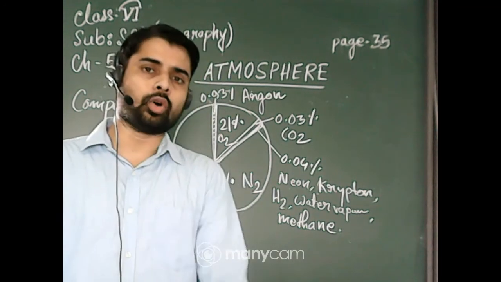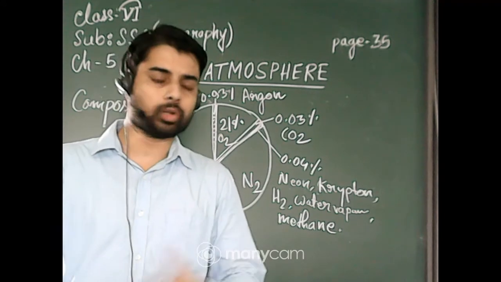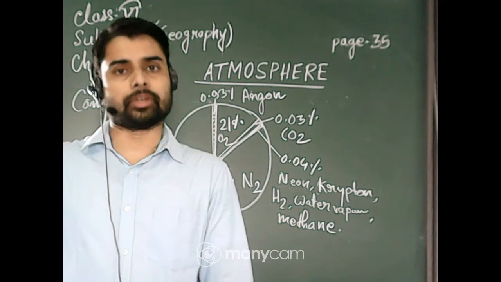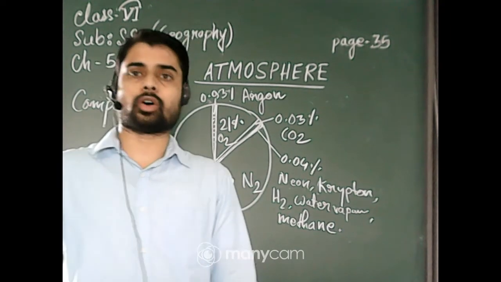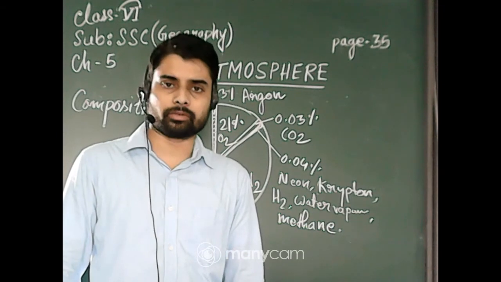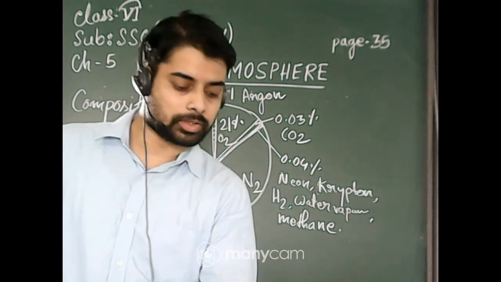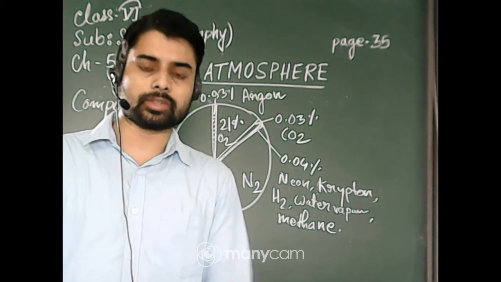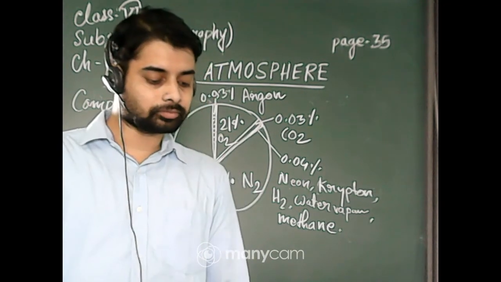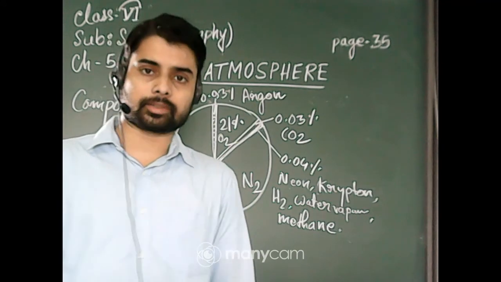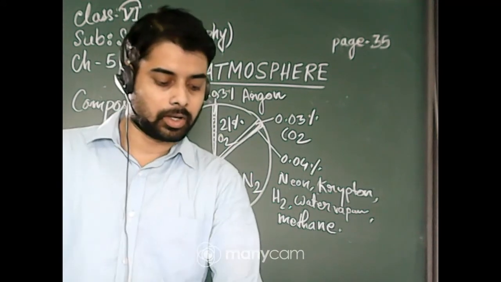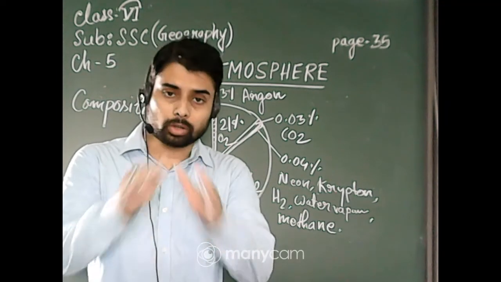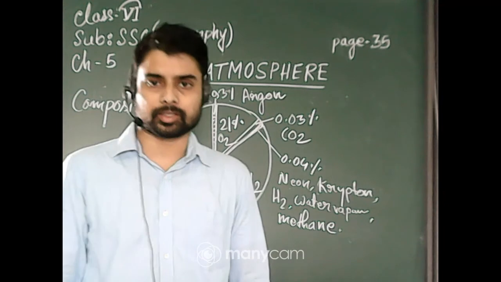Such as, you know, climbers and mountaineers use oxygen cylinders when they go climbing Mount Everest or other top mountain ranges, because the density of air is very low and due to this oxygen is also very low there. So breathing problems occur, and that's why they take oxygen cylinders. The temperature also decreases as we go upward. That's why all the mountain tops are covered with ice.